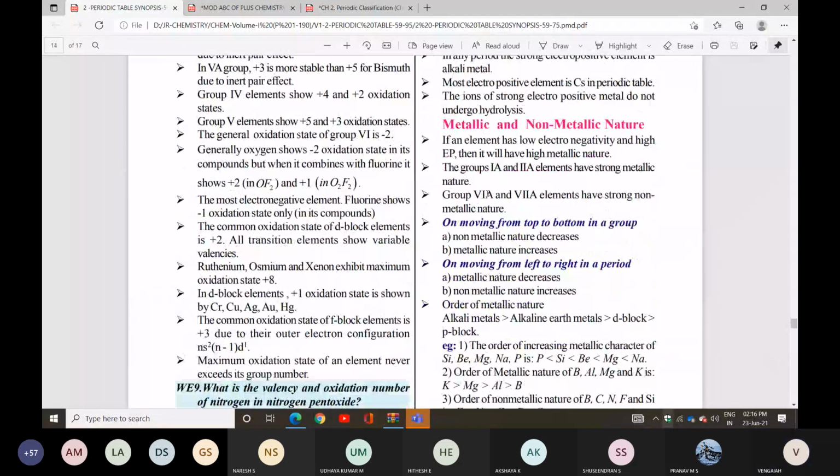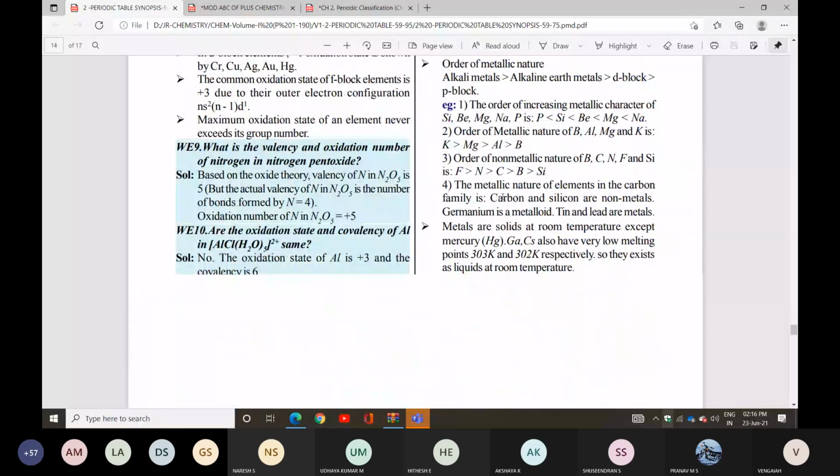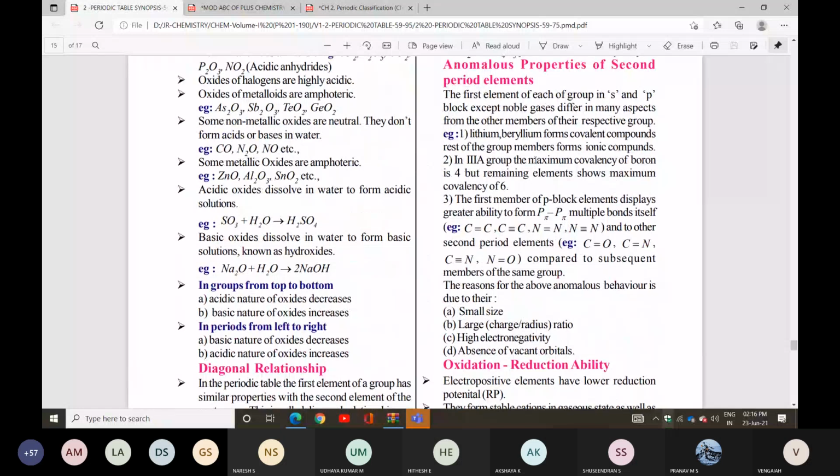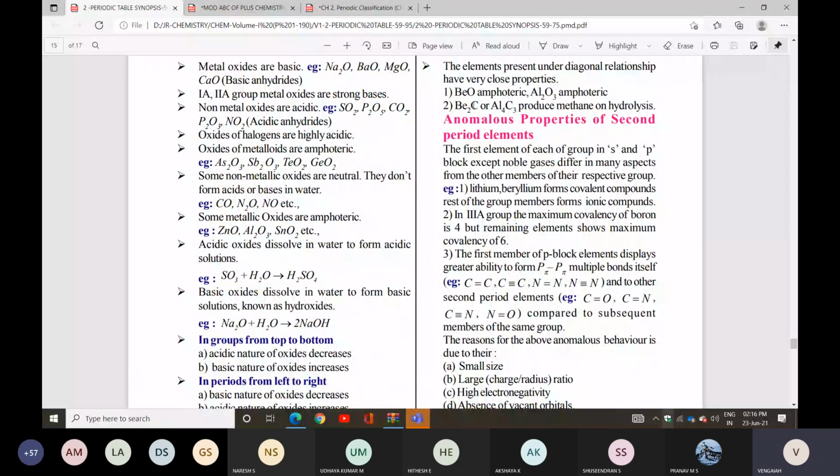Listen here. Anomalous properties of second period elements. This is the last topic in our NCERT book. So listen, the first element of each group in the s and p block, except noble gases, differs in many aspects from the other members of their respective group.